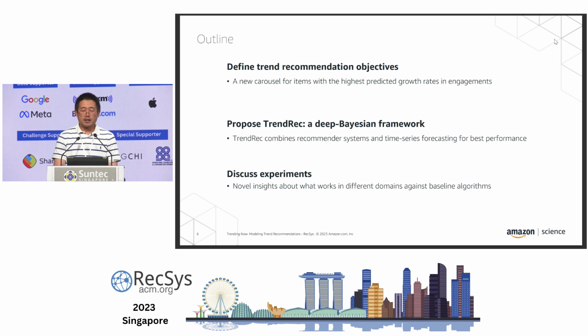So here are the outlines of our work. First, we want to define trend recommendation objectives. It is a new carousel for items with the highest predicted growth rates in engagements. Then we're going to propose TrendRec, which is a deep Bayesian framework that combines recommender systems and time series forecasting models. Finally, we're going to talk about our experiments.